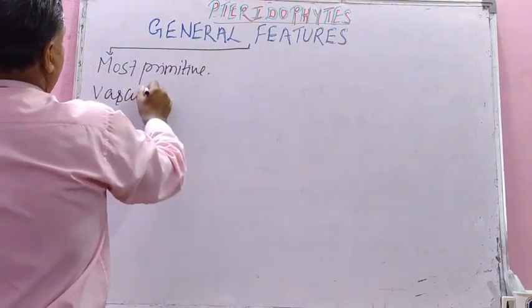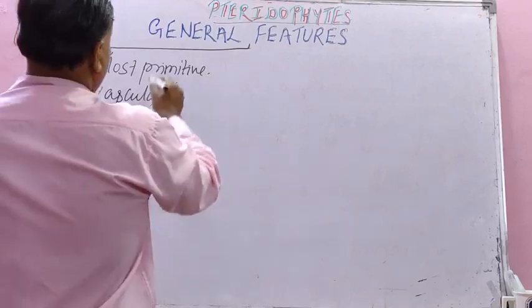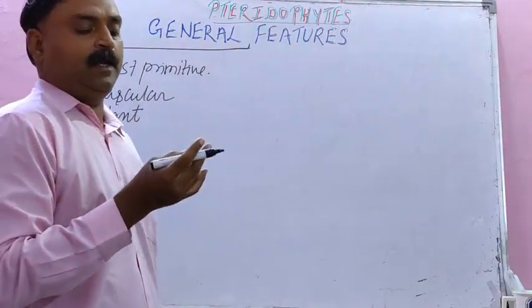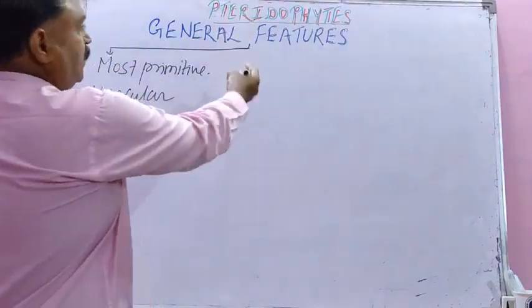Student, what do you mean by vascular? You know very well, xylem and phloem. These tissues are neither in algae nor in bryophyte. They developed first in pteridophyte.